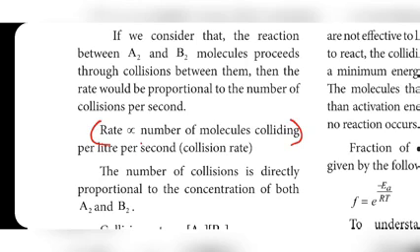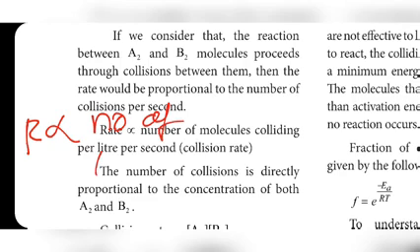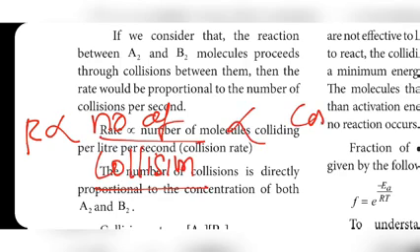Number of collisions is directly proportional to the concentration of both A2 and B2. That means rate is directly proportional to number of collisions, and number of collisions is directly proportional to the concentration of A2 and B2.